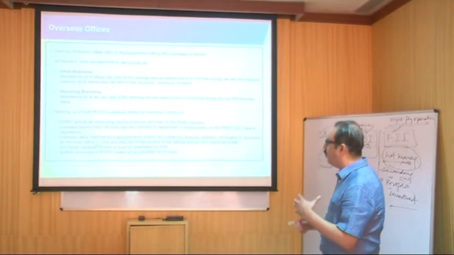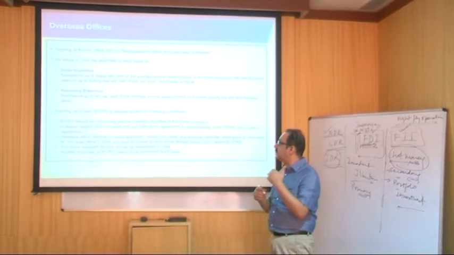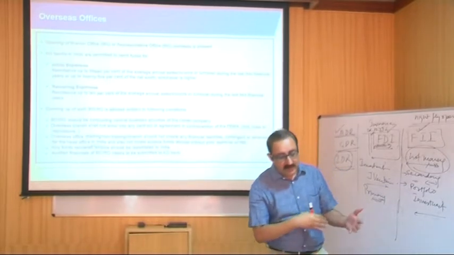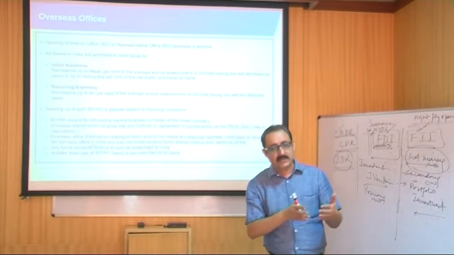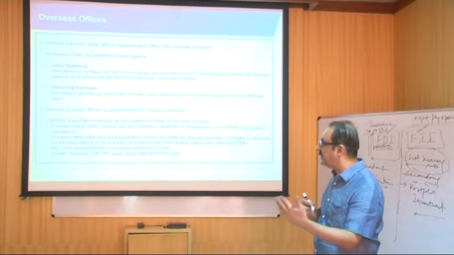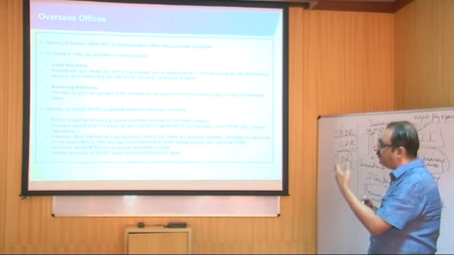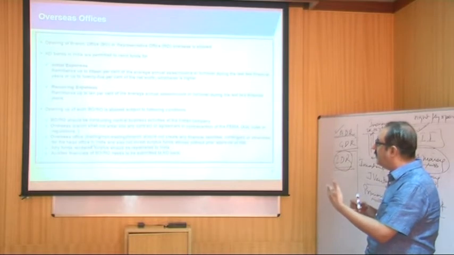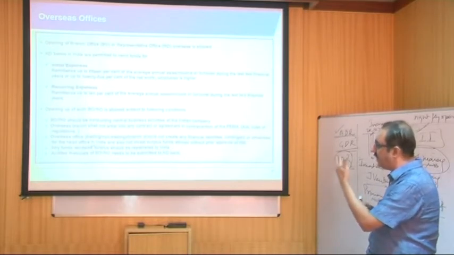Now when we talk about the overseas offices, again we need to understand that certain expenses are incurred by these overseas offices within India, and there is a limit as far as their expenses and their remittances are concerned, right? They have a limit on the remittance of up to 15% of their average annual income for their initial expense, and similarly for the recurring expense it is up to 10% of their average annual sales.